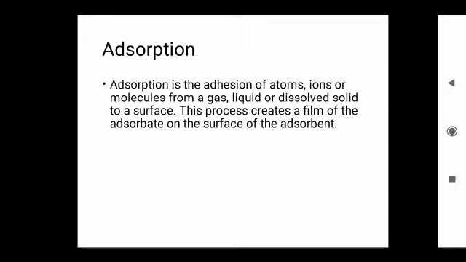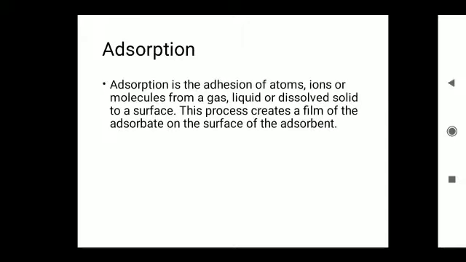Generally, molecules are made up of either atoms or molecules or ions. Absorption is the addition of atoms or ions or molecules from a gas or liquid dissolved solid to a surface. This process creates a film of absorbate on the surface of the absorbent.